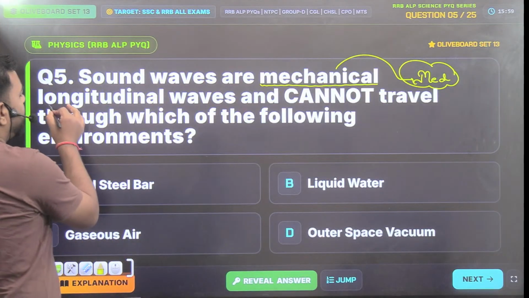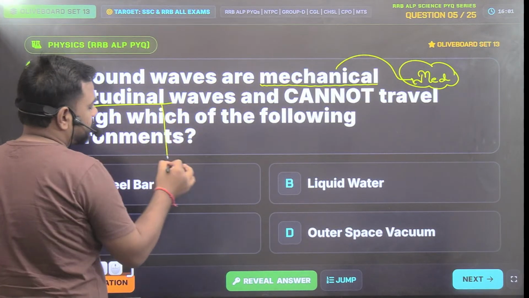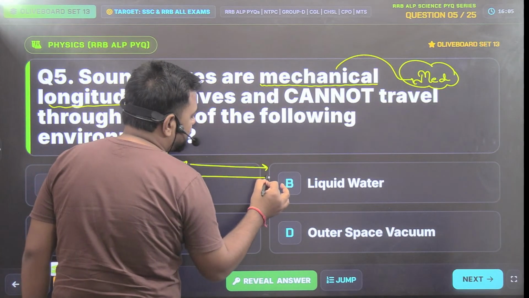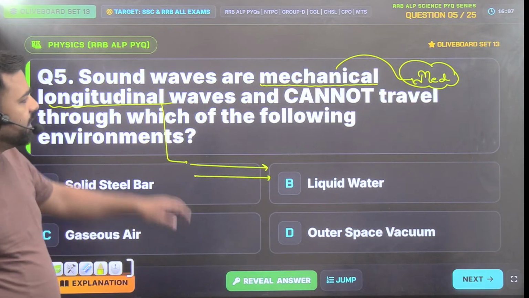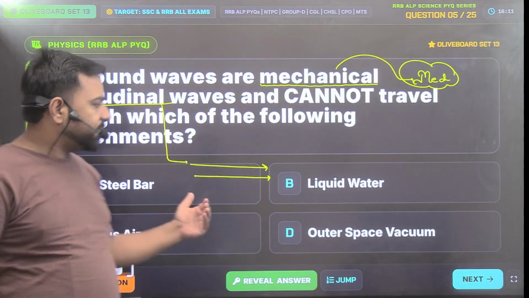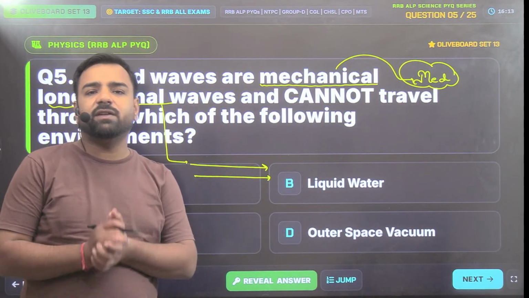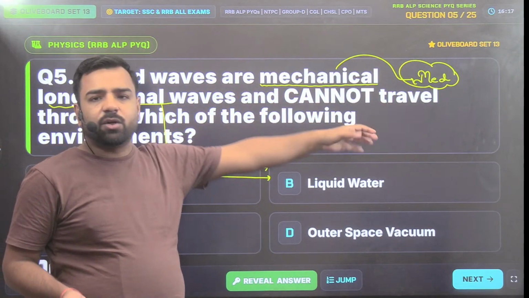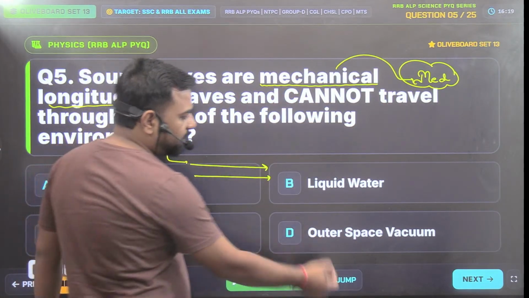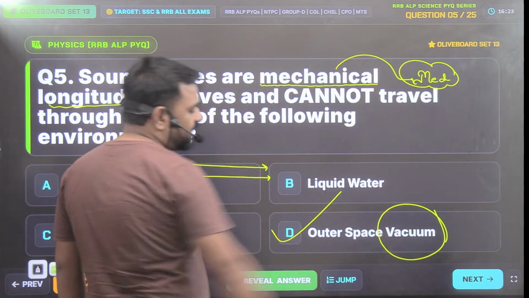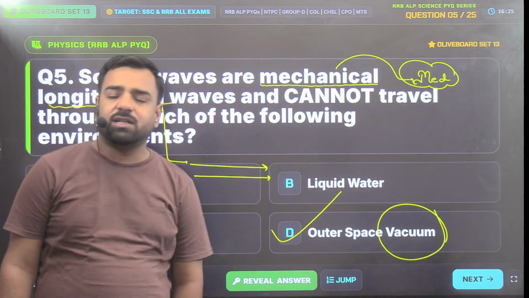Guys, longitudinal wave means when the wave propagates in the x direction, particles move parallel to it, right? So if a wave is propagating in the x direction and particles move parallel to it, we'll say the waves are longitudinal in nature. Since it requires a medium, and solid, liquid, gas are the mediums, the only option here, vacuum, will be the correct answer. Sound doesn't propagate through vacuum because sound is a mechanical wave.